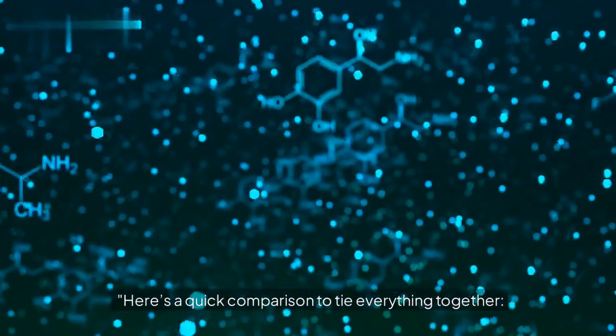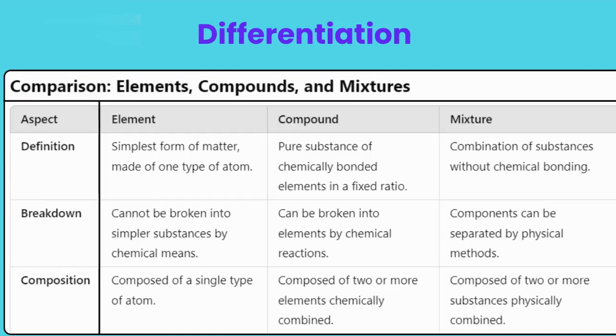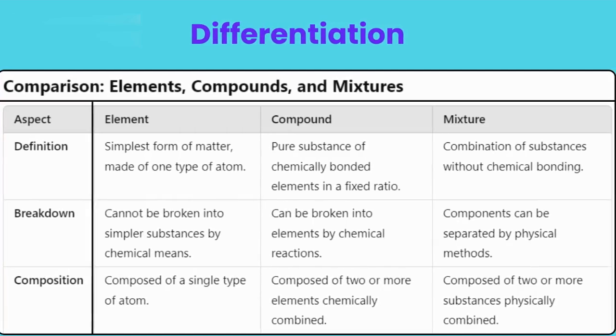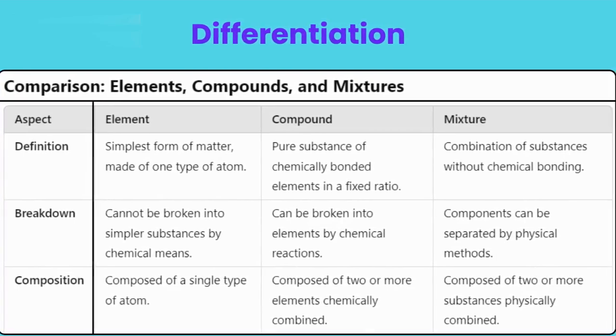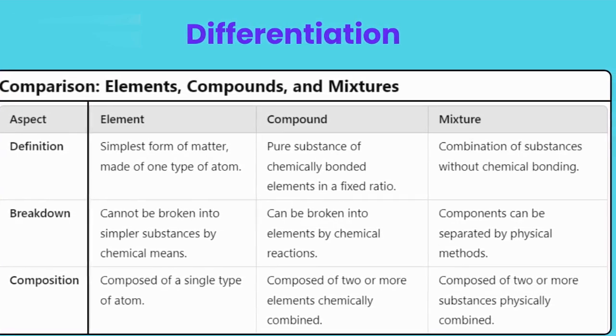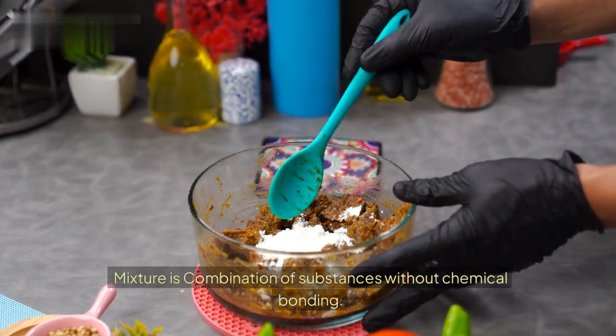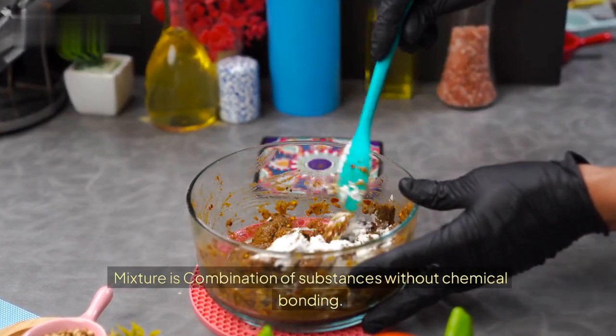Here's a quick comparison to tie everything together. An element is the simplest form of matter, made of one type of atom. A compound is a pure substance of chemically bonded elements in a fixed ratio. A mixture is a combination of substances without chemical bonding.